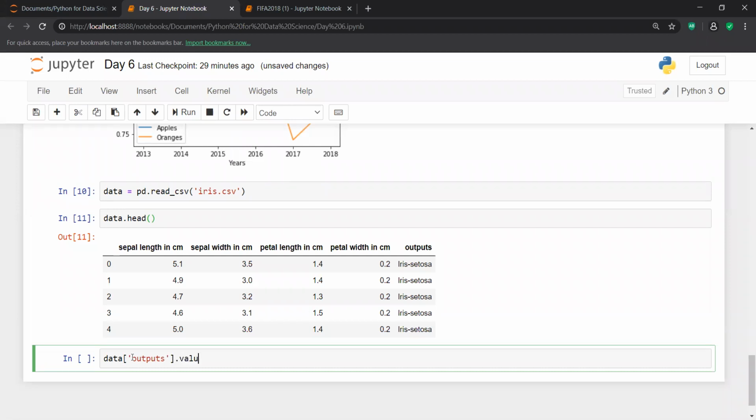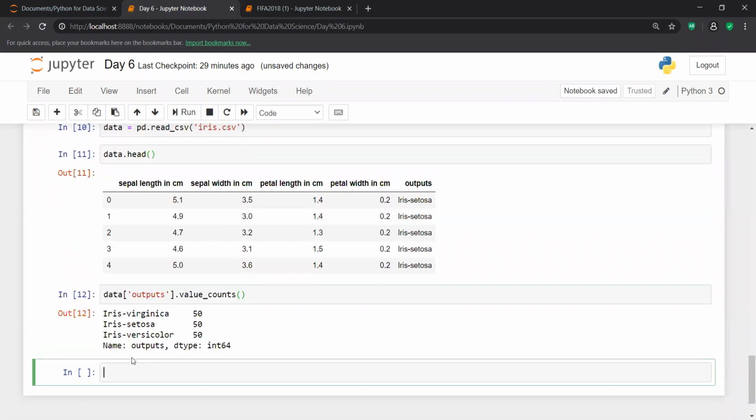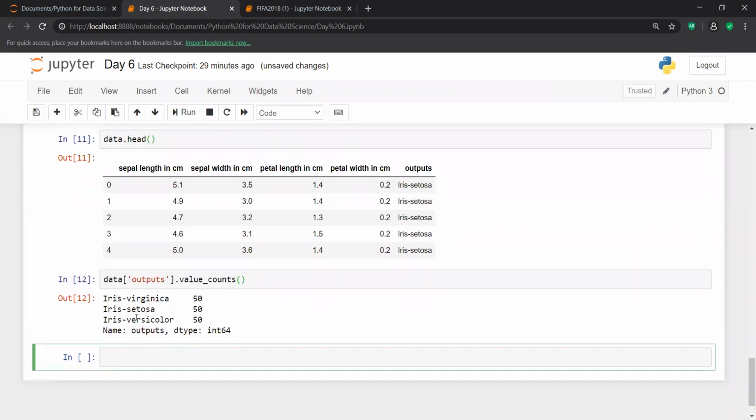Now, if I check with value counts the distribution of the different kinds of flower, I have three kinds of flower: Iris virginica, Iris setosa, and Iris versicolor. The distribution of all the classes of the flower is basically the same. Virginica comes 50 times, setosa comes 50 times, and versicolor also comes 50 times. So the distribution of all three classes is the same.